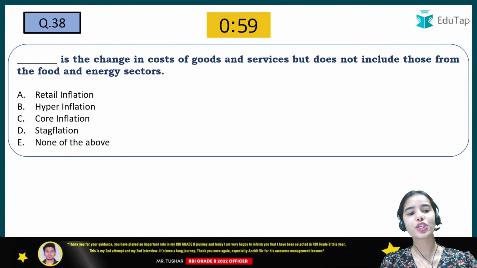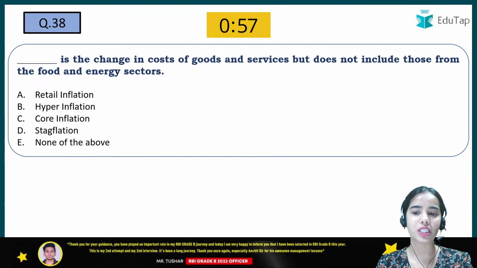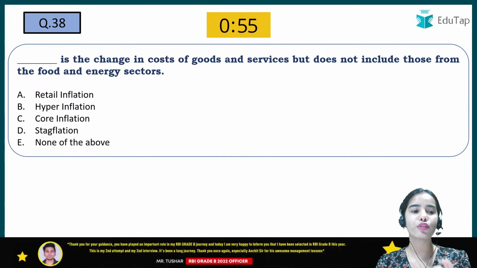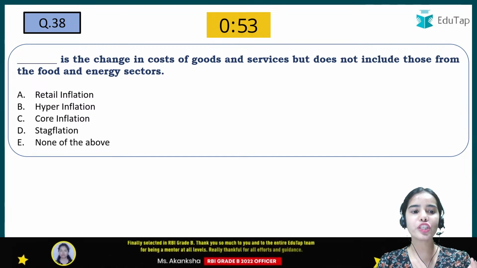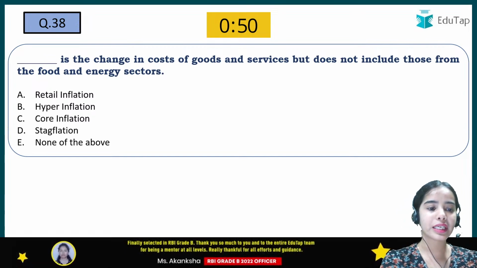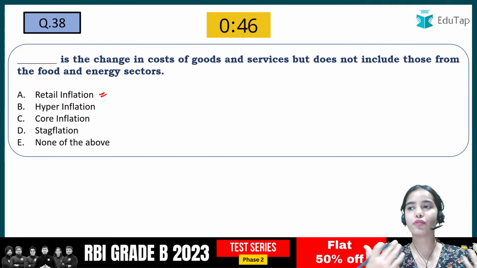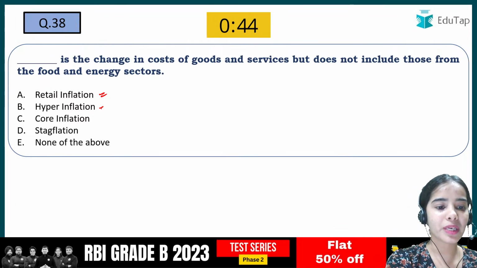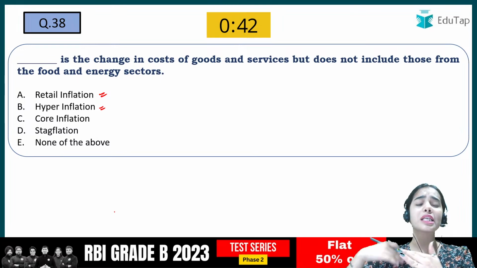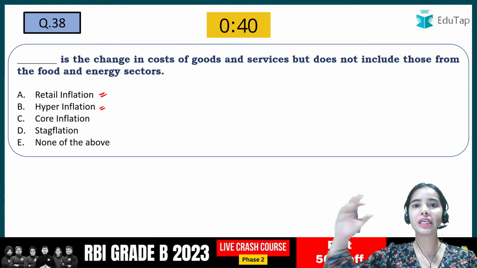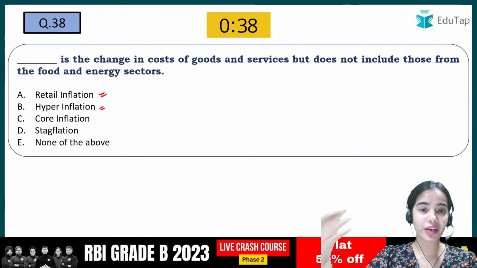Okay, dash is the change in cost of goods and services but does not include those from food and energy sectors. So which kind of inflation is it? Retail inflation is the consumer based inflation for the retail prices. Hyperinflation is when the inflation is increasing very fast and it is in double digits, 20, 30%, 100%.